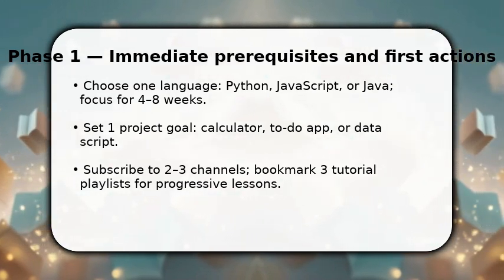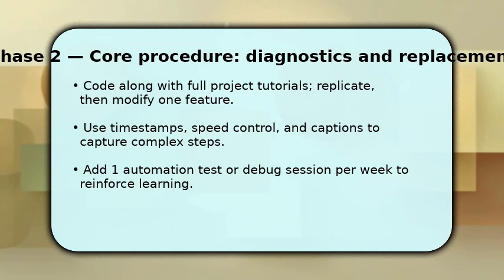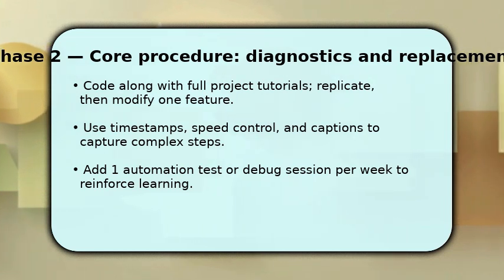Once you've completed initial videos, level up by coding the entire tutorial project yourself. Replicate it first, then change one feature to understand the flow. Make use of timestamps, playback speed, and captions to isolate tricky parts. Rewind and recode until it clicks.